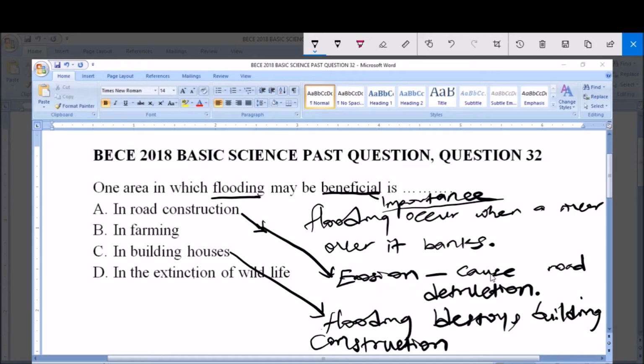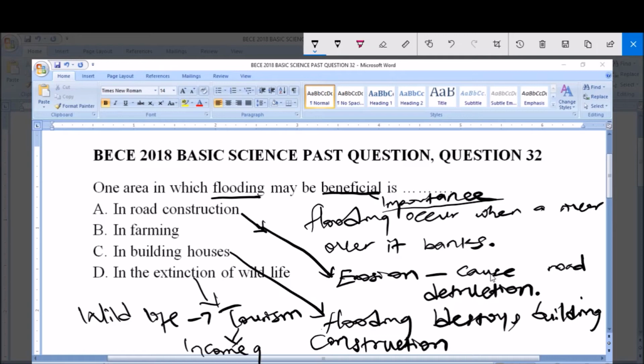Now D says what? The extinction of wildlife. And like we know, wildlife is a very important aspect of man today. It has helped in man's tourism, and this tourism is a means of income generation. Now flooding leads to the extinction of wildlife, and if wildlife goes into extinction, it is not beneficial for man, because these wildlife are actually used by man for tourism. But we are asked to find one of the importance. So you can see that the extinction of wildlife is not a beneficial area of flooding.